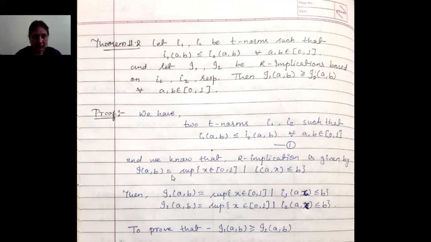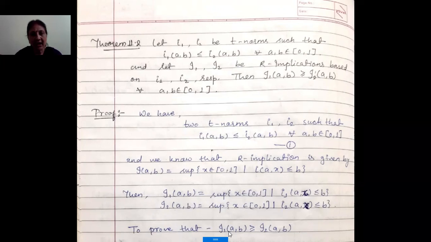Now, if we take I1, we write I1 here, and for I2 we write small I2 here. So I1(A,B) is equal to the supremum of X belonging to [0,1] such that I1(A,X) is less than or equal to B, and similarly I2(A,B) is equal to the supremum of X belonging to the closed interval [0,1] such that I2(A,X) is less than or equal to B. Now, what do we have to prove?